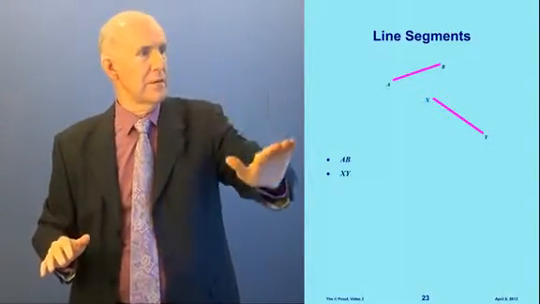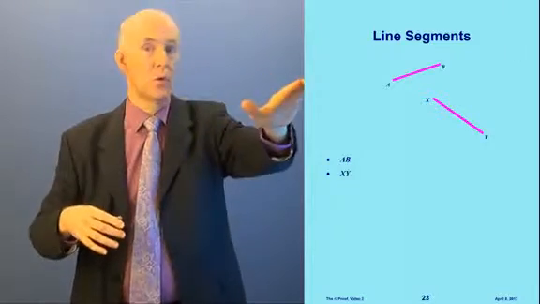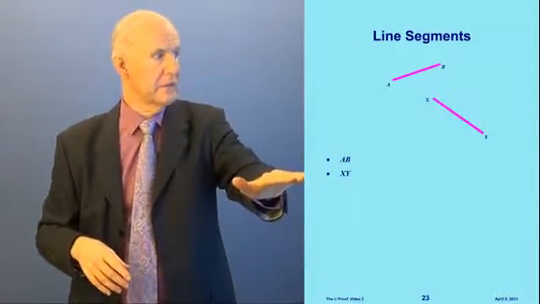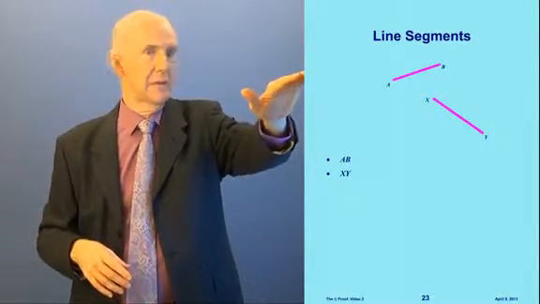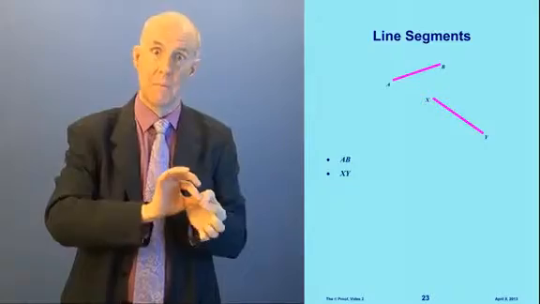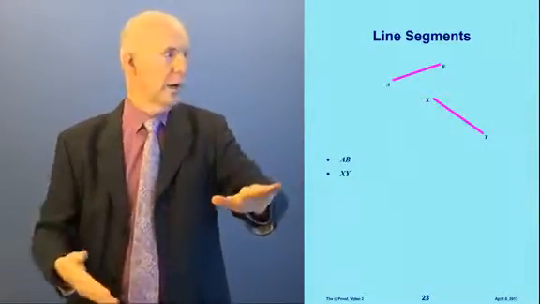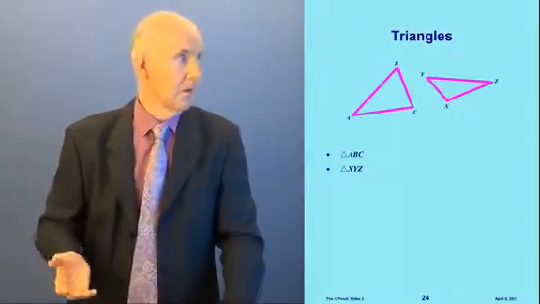So these two pink things up here are segments. And the way we name the segment is we put two capital letters down. So see down here, this says AB. That represents this upper segment here. It's because it goes from the point A to the point B. And this one over here is obviously XY, or you could write it YX. It doesn't matter which order you put the two letters in.